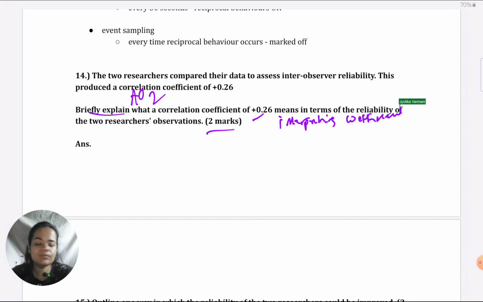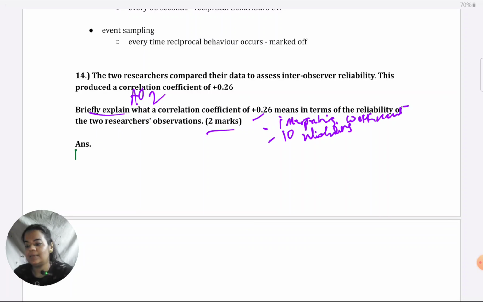Then next point is for relating it with inter-observer reliability, like actually answering the question and saying what it says about inter-observer reliability. Most common mistake here is not to link back to the question, just to stray away. So most students will say, it is plus 0.26, it's a weak correlation because it's closer to 0 than to 1. It's positive, but it is not strong enough. Okay, but they've asked you what does it tell you about inter-observer reliability. That question you can't leave it unanswered. That's why first interpret what the coefficient is, weak or strong, but then get back to whether it indicates reliability or not. So don't skip the second part.